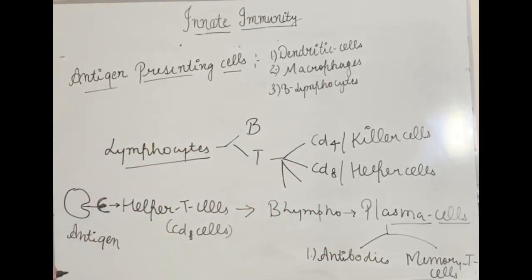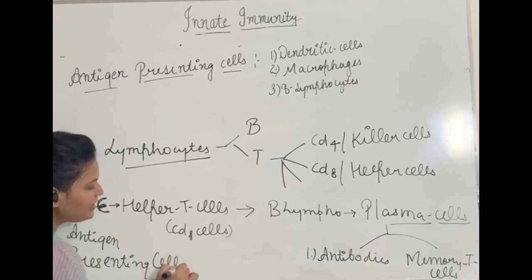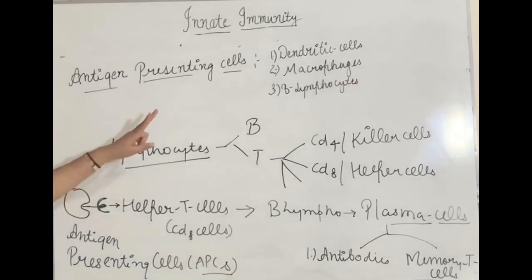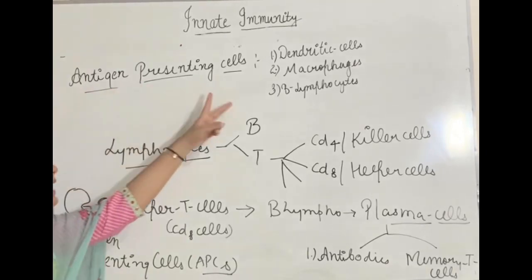So they are basically making it easier for helper T cells by showing that antigen on their surface. That is why these cells are called antigen presenting cells, or in short form you can say APCs, and they are of three types: dendritic cells, macrophages and B cells.